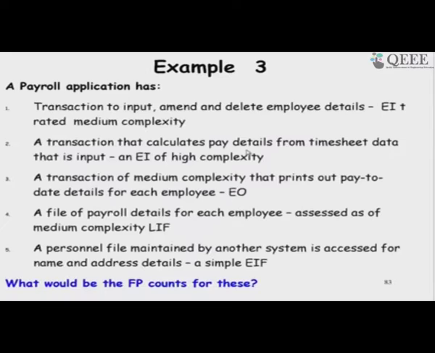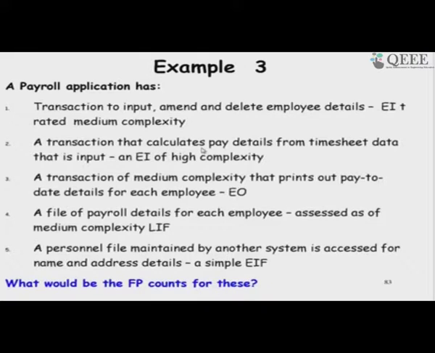This is another example. We have a payroll application. Here the transaction to input, amend and delete employee details. So, we are giving employee details which will modify input data, either it will input or amend or delete, each of those will change the internal data. So, we write all these as external input and we rate it as medium complexity.